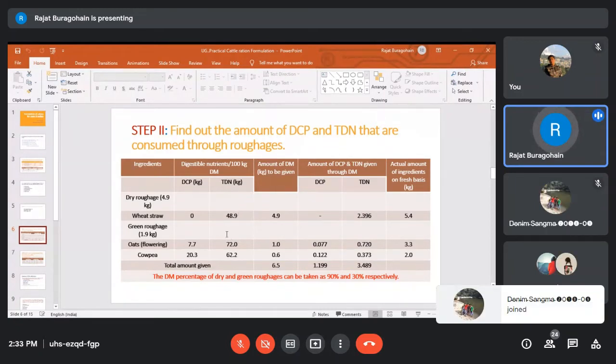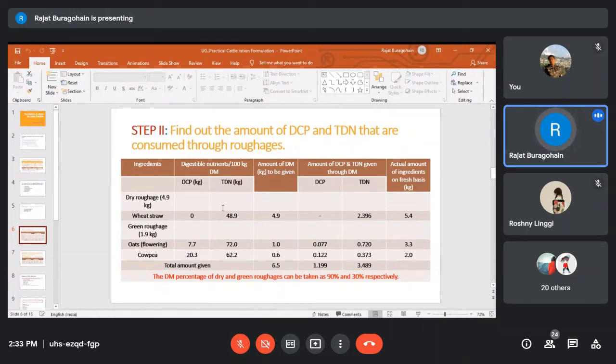And if you cannot remember 48.9, if you write approximately 50 also, nobody will be able to cut it. Okay, but here I'm putting the exact value, 48.9% TDN, because it is 100 kg dry matter. So 48.9% TDN, 0% DCP, and in case of oat, 7.7% DCP and 72% TDN. In case of cowpea, 20.3% DCP and 62.2% TDN. So this nutritional composition you have to remember, of course.